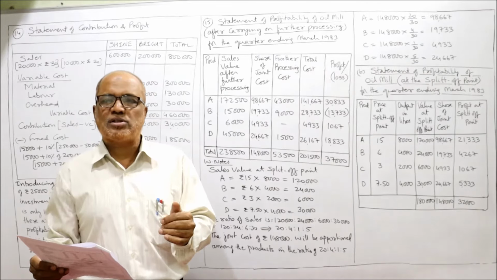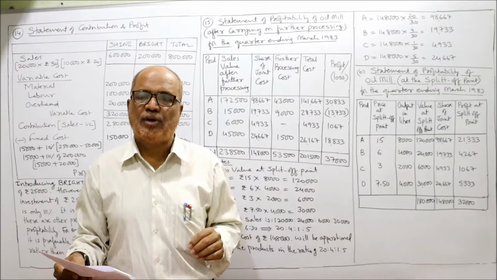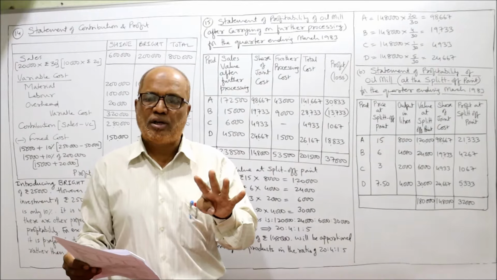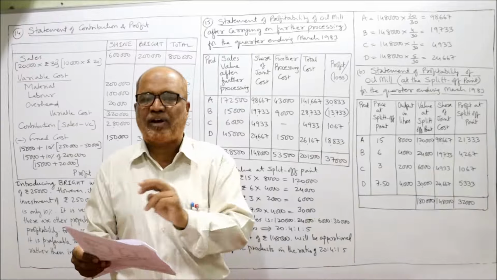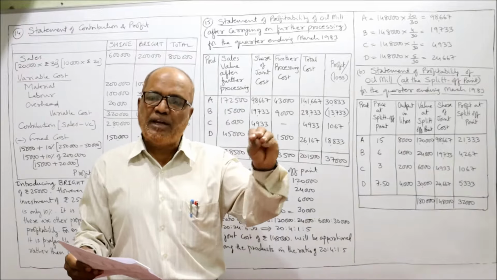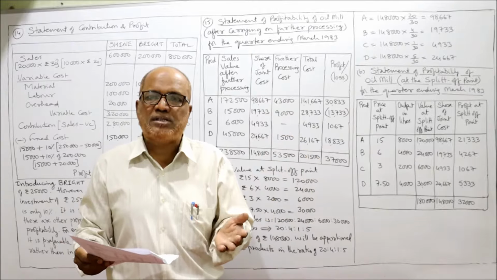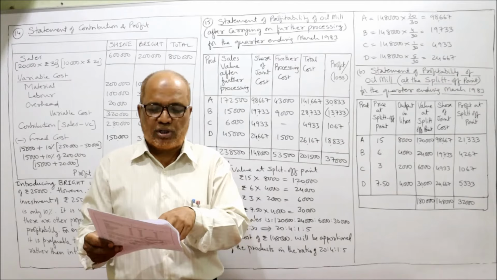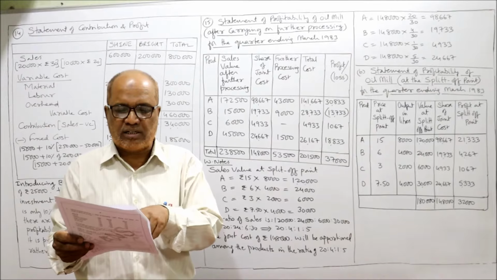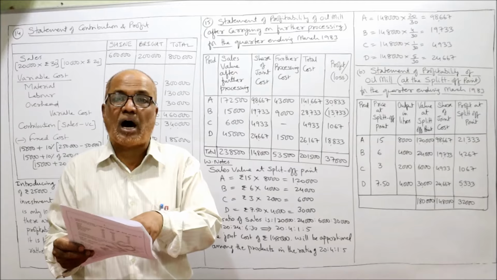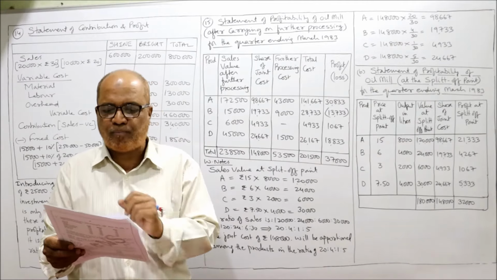In this oil refining process, 4 joint products are manufactured. So first of all, the company has incurred a joint cost of rupees 1,48,000. After incurring 1,48,000, the company got 4 products A, B, C, D. And how many liters output? A, 8,000 liters, B, 4,000 liters, C, 2,000 liters, and D, 4,000 liters. These are the output.